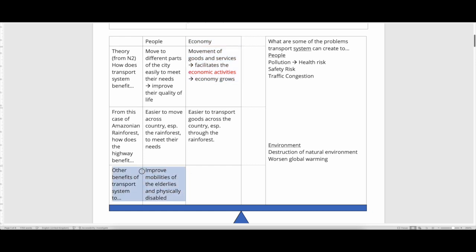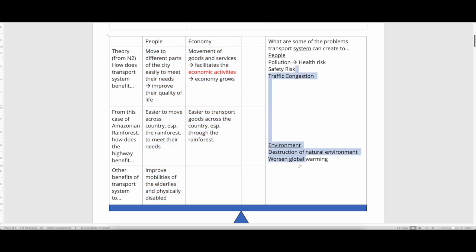But it also comes with problems. It comes with pollution, health risks, safety risks, congestion, and it also destroys the natural environment and even causes a global problem. Okay, so in expanding the transport system, we want the benefits, but it comes with problems. How do we balance both?